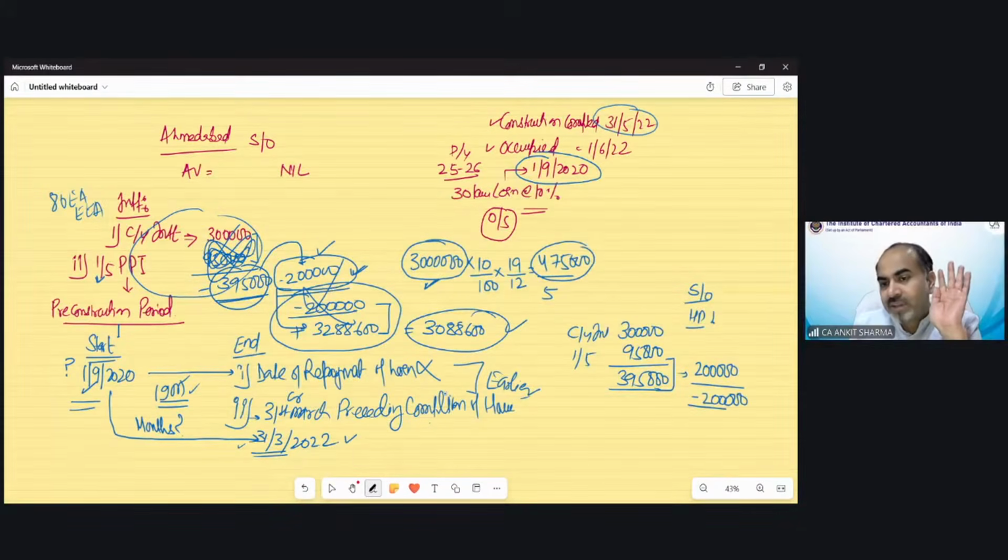Now forget about this. The remaining 195, just forget about it. The 195 is still there. They will not form part of house property loss now. This 2 lakh rupees would be my house property loss.